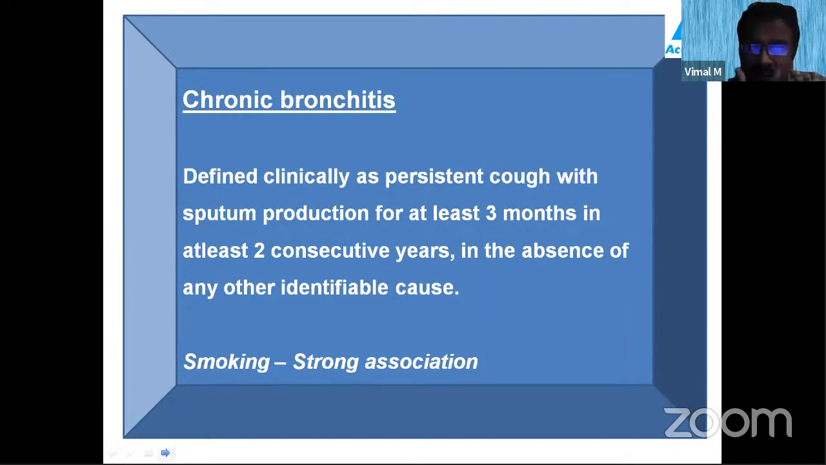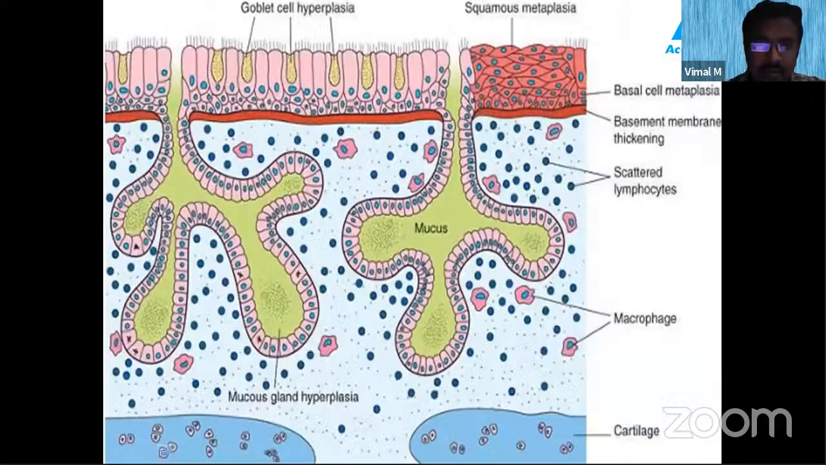And obviously in chronic bronchitis, smoking is a strong association. In chronic bronchitis, what happens? Usually in smokers, you will get squamous metaplasia. Metaplasia is the conversion of one type of epithelium into another type. So what happens in smokers? The normally pseudostratified ciliated columnar epithelium shows a metaplastic change to squamous. So it converts into squamous metaplasia.